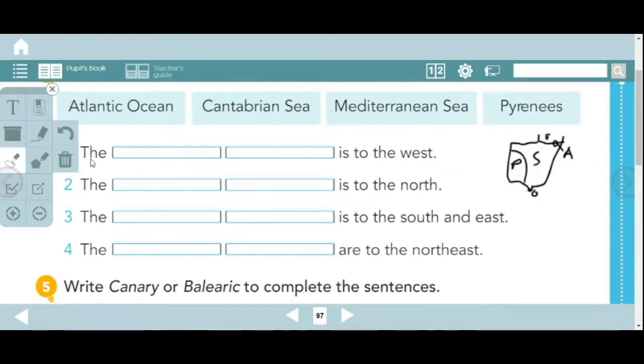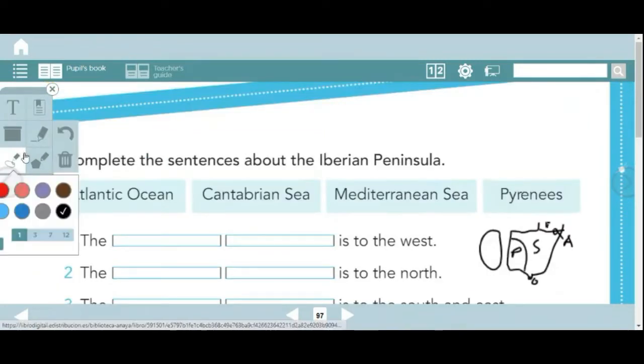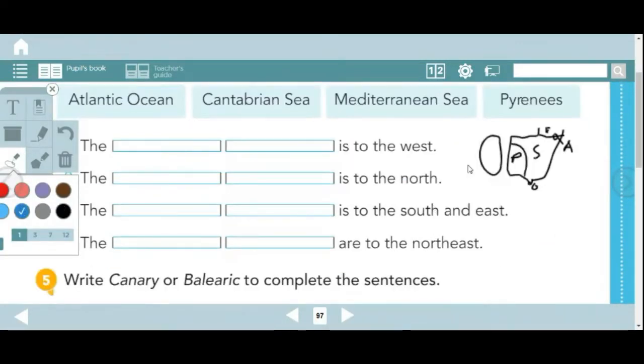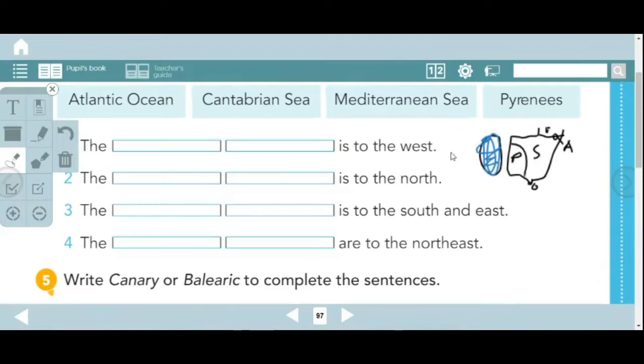Number 1, the blank is to the west. This is the west. This part is the west. So, what do you think? This one, in blue. Which ocean or sea can we find here to the west? So, Atlantic Ocean, Cantabrian Sea, Mediterranean Sea, or Pyrenees. You have to write the name down.